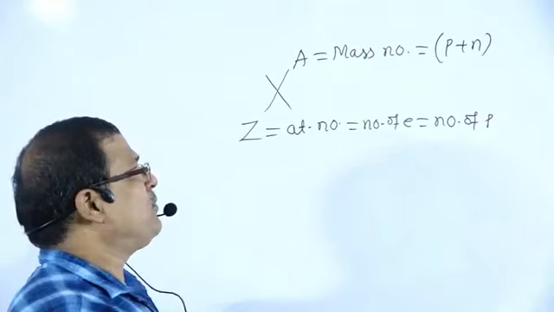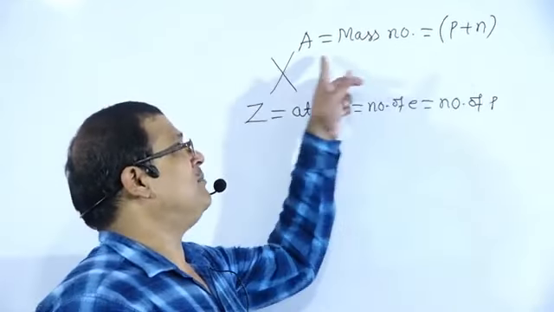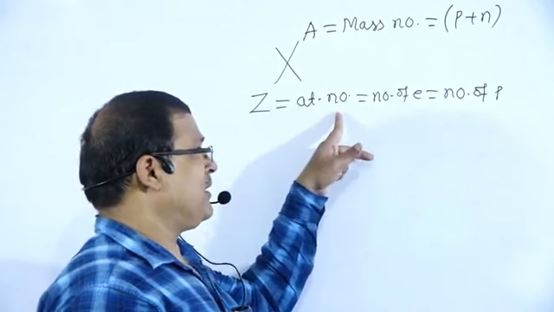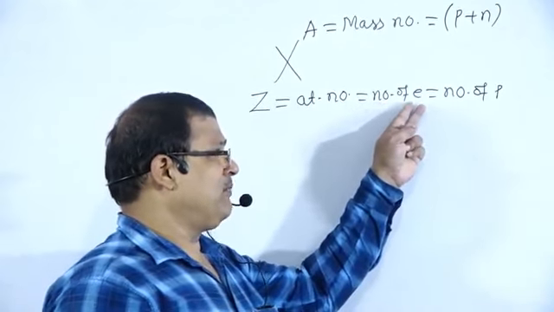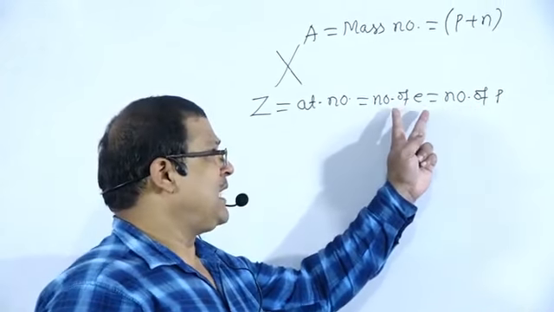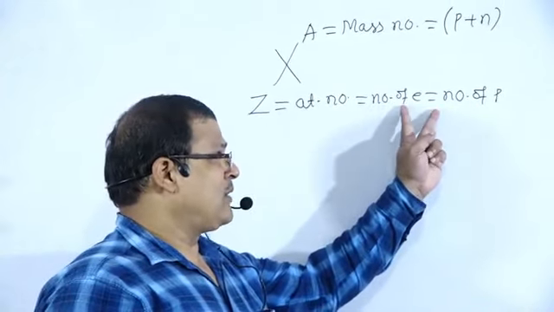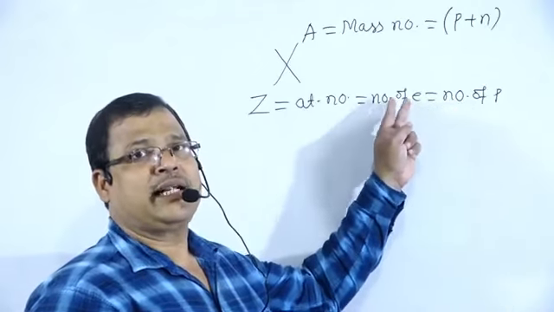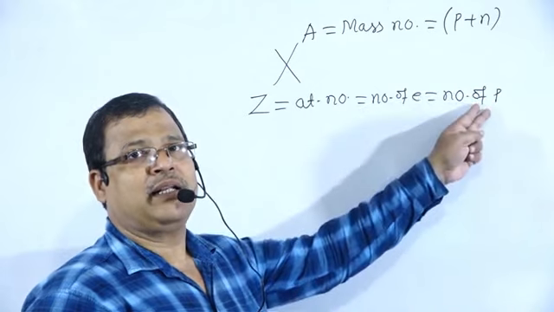Z stands for the atomic number, the number of electrons, which is equal to the number of protons. Since the atom is neutral, it must contain the same number of electrons and protons, negatively and positively charged particles.